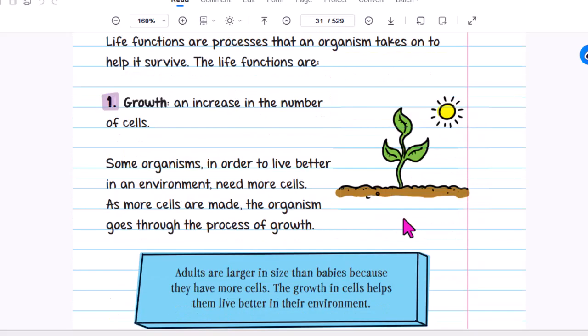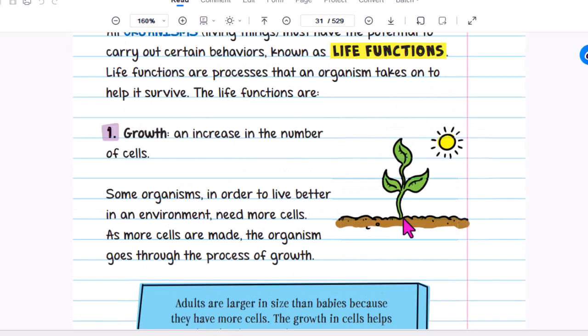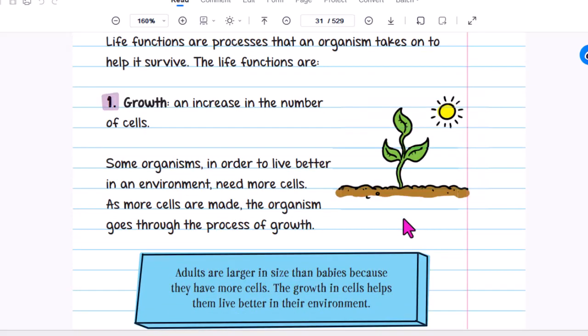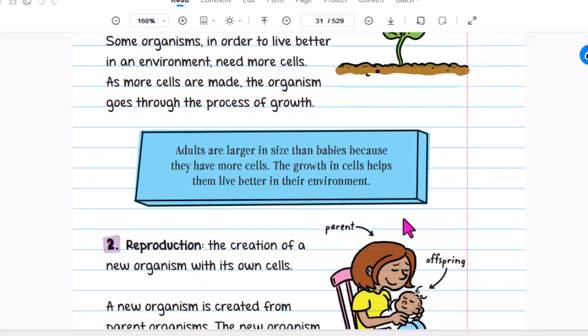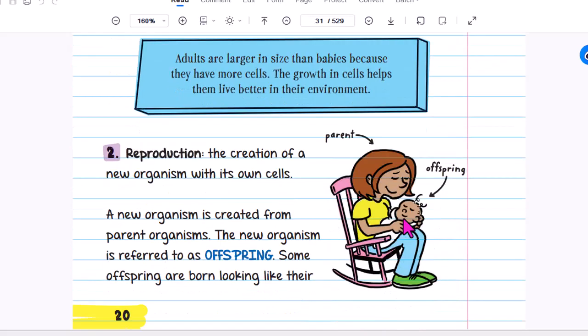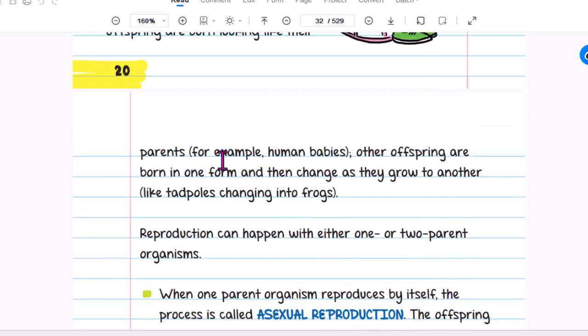The life functions are growth, an increase in the number of cells. Some organisms, in order to live better in an environment, need more cells. As more cells are made, the organism goes through the process of growth. Adults are larger in size than babies because they have more cells. The growth helps them live better in their environment. For example, human babies and other offspring are born in one form and then change as they grow to another.